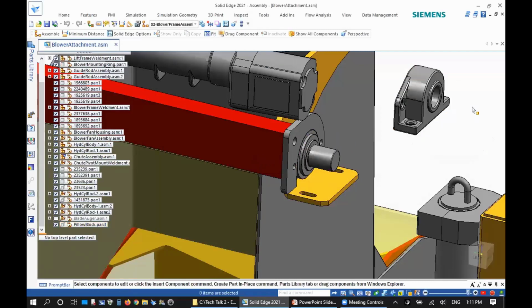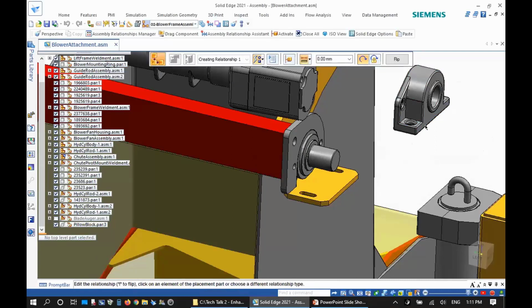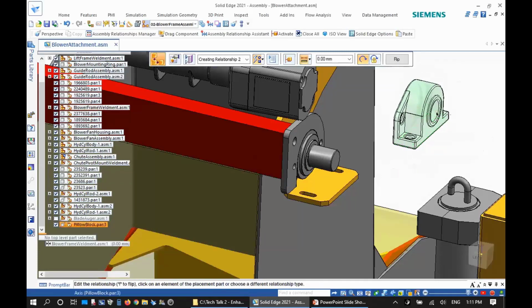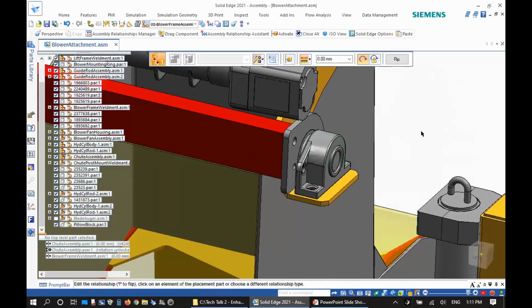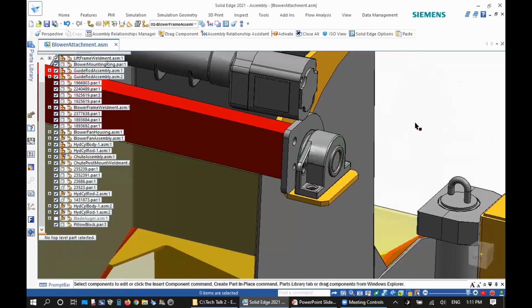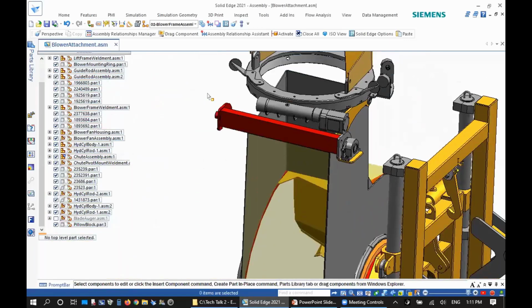So let's see how we can place using the assembly command, how we can create an assembly relationship. Quite easily we can define faces on inactive components and place those assembly relationships without any problems. So this is a huge convenience, a huge boost in this workflow, because now you don't have to activate parts and assemblies in order to perform all these operations.